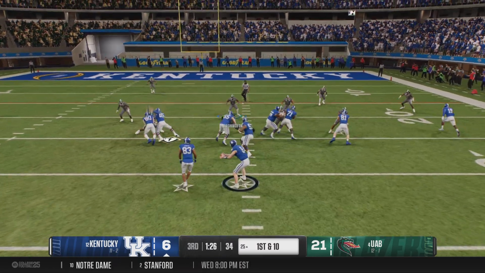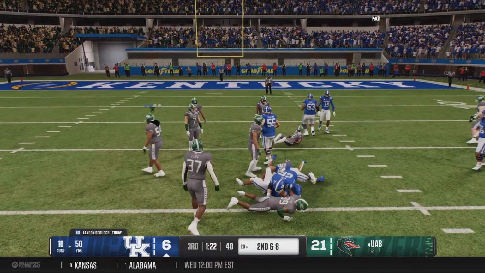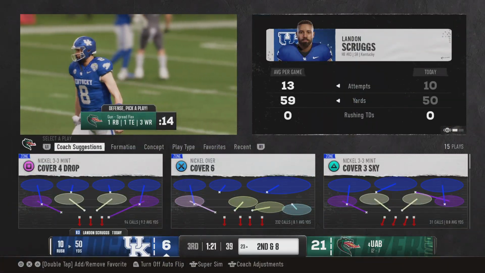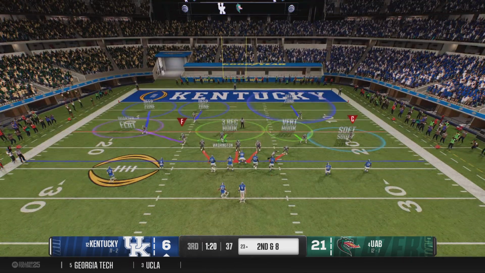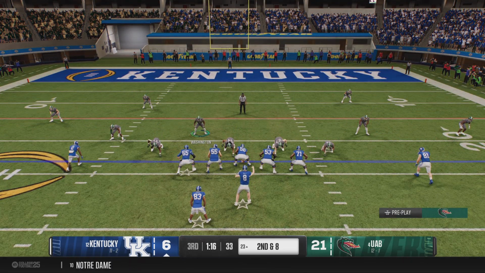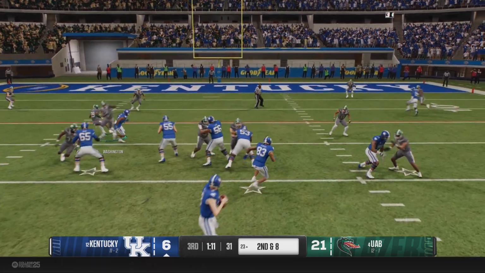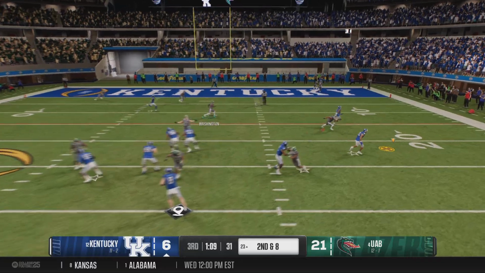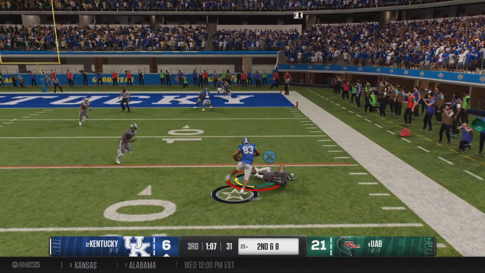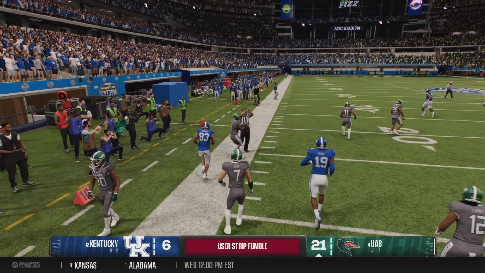Man, the defense seems to be all about loading up to stop the run. They're creating some one-on-one opportunities, and the quarterback and receiver make them pay for it with a great play. Now it's second down here. Play action fake. Looking to throw. It's a quick grab. And the ball to the ground. Defense falls on the ball.